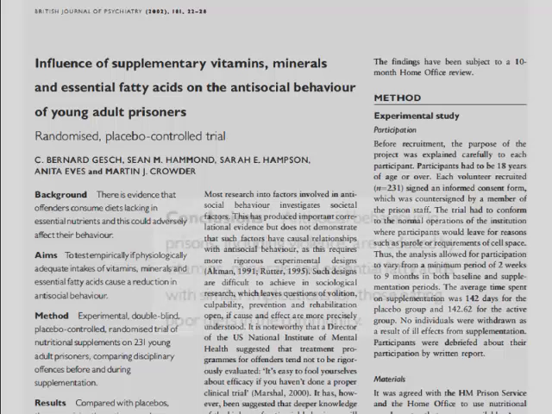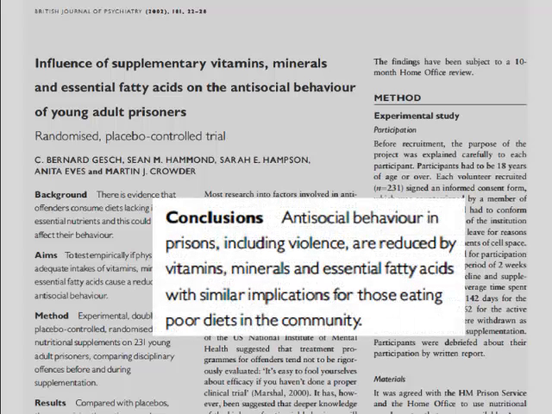While the study concluded that antisocial behavior in prisons, including violence, is reduced by vitamins, minerals, and essential fatty acids, the author also mentioned that we should not expect nutrition alone to banish violent behavior. The brain needs to be nourished in 2 ways. It needs to be educated, and it needs nutrients. Both social and physical factors are important.